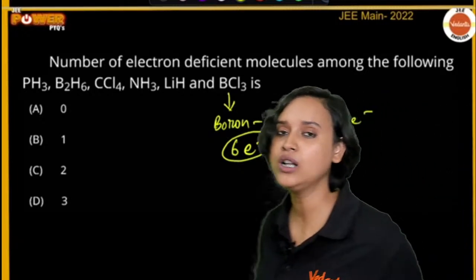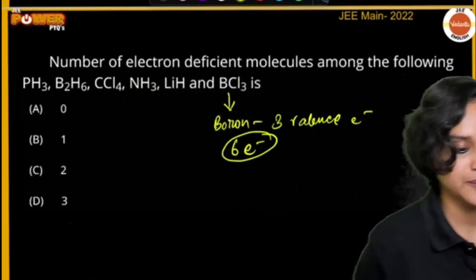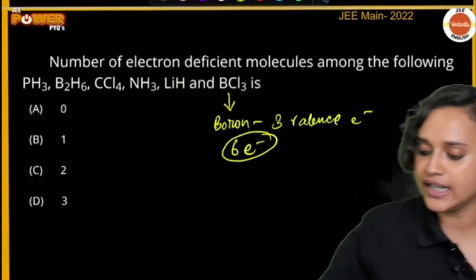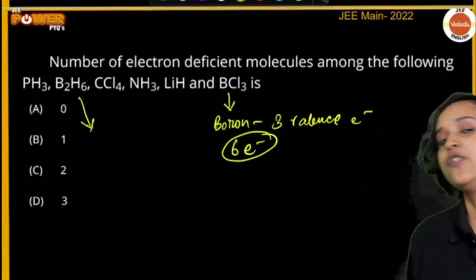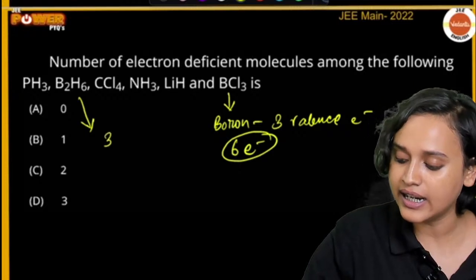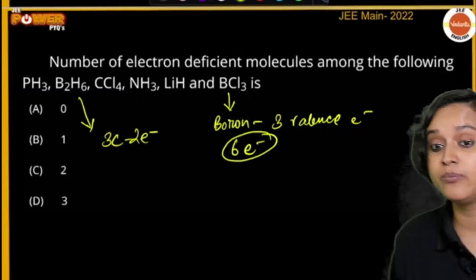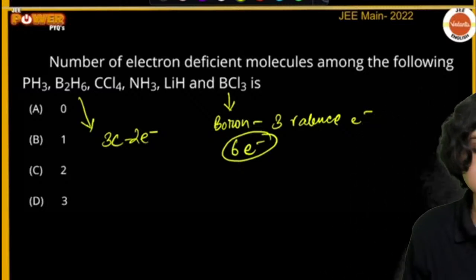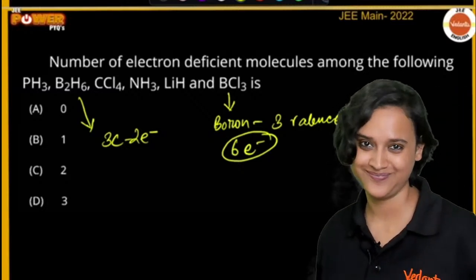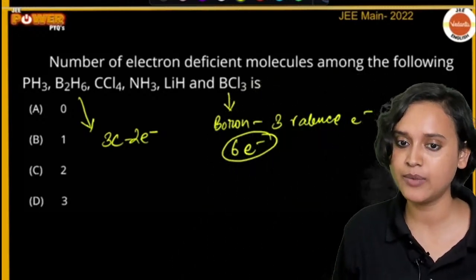Very good. Now have a look at all the other ones, everybody. You will also see B2H6. For B2H6, do you remember that this forms a 3-centered 2 electron banana bond? Banana bond, everyone? Yes, we do remember the banana bond.